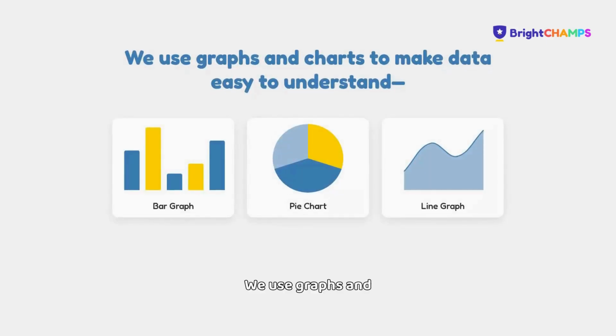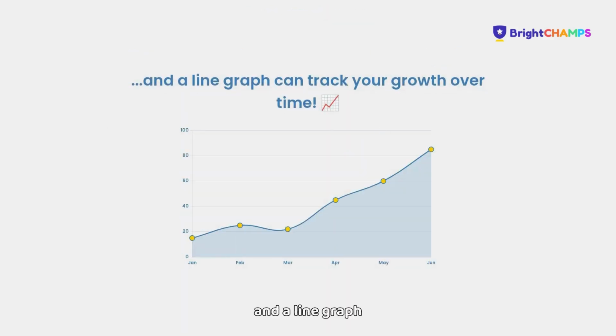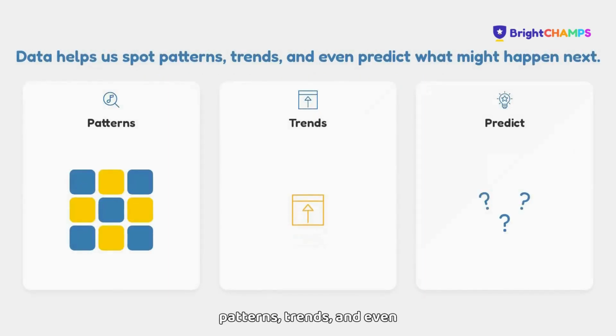We use graphs and charts to make data easy to understand. A pie chart can show how you spend your day, and a line graph can track your growth over time. Data helps us spot patterns, trends, and even predict what might happen next.